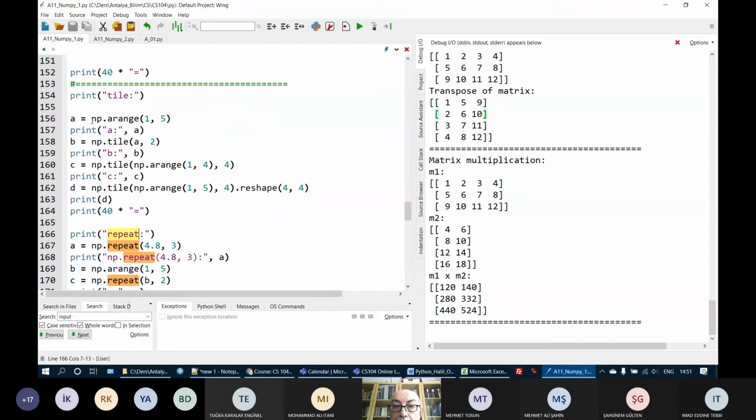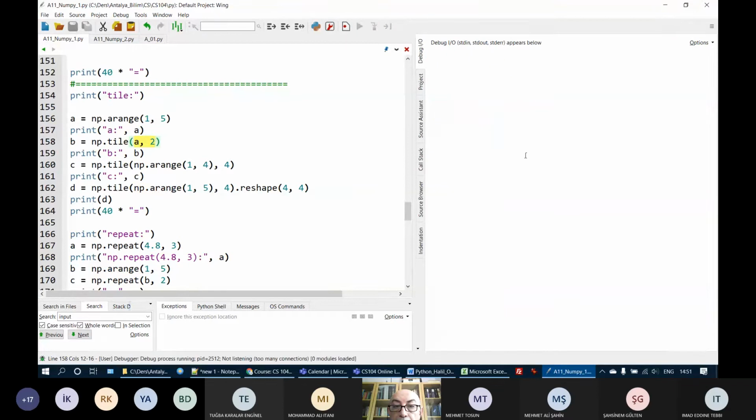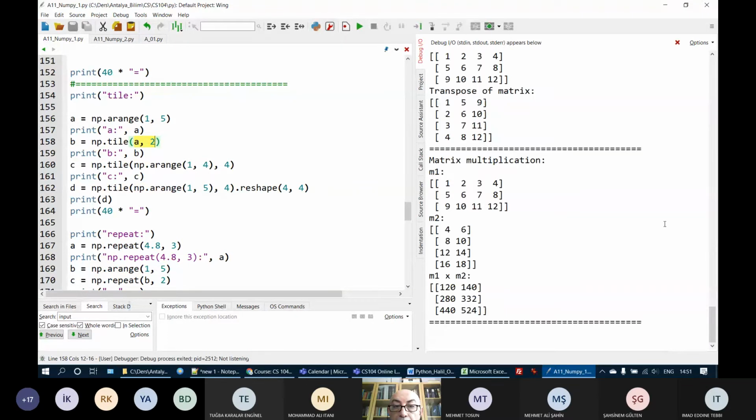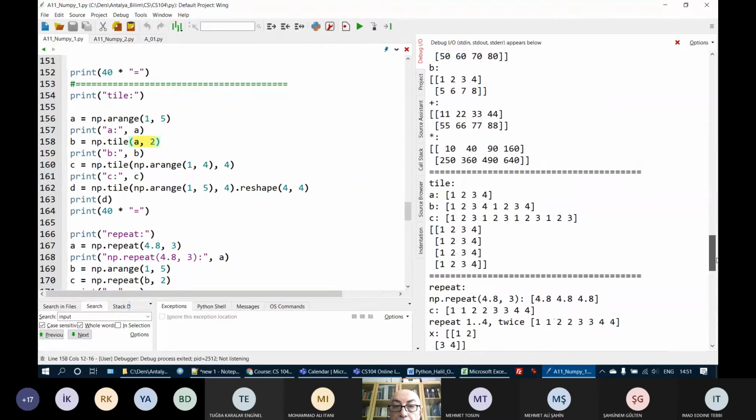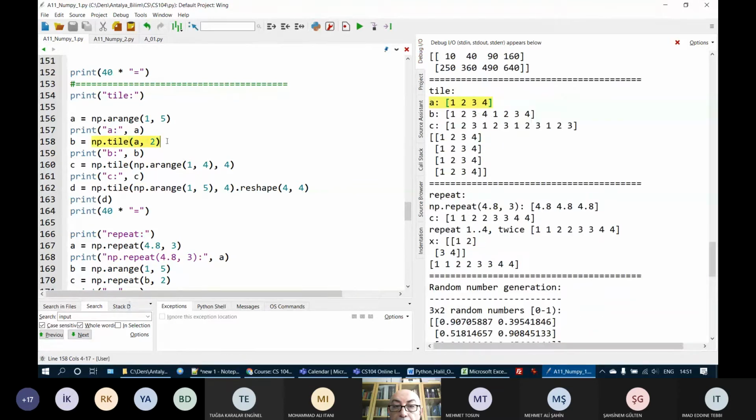Here we have an array with values 1 to 4. And when we repeat it twice, we will just see those. Where is the tile? Yeah, here is the tile. This is our A. B is np.tile(A, 2).